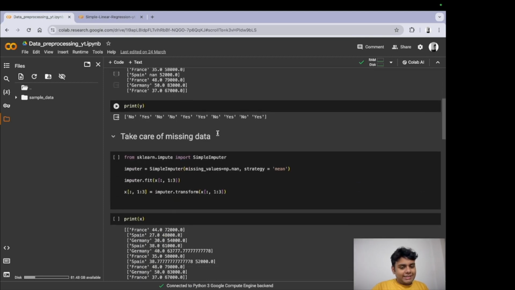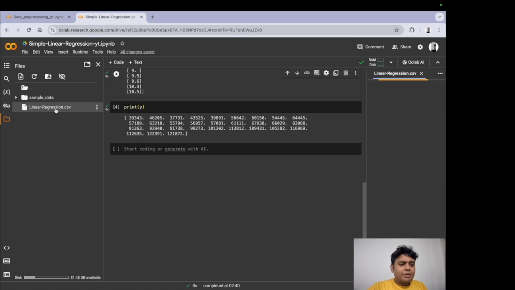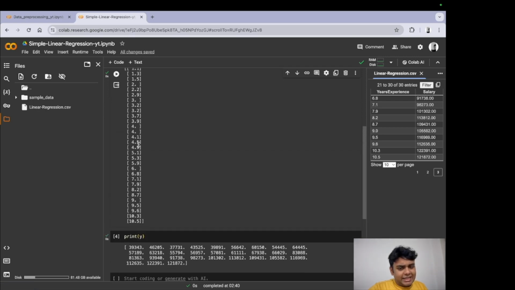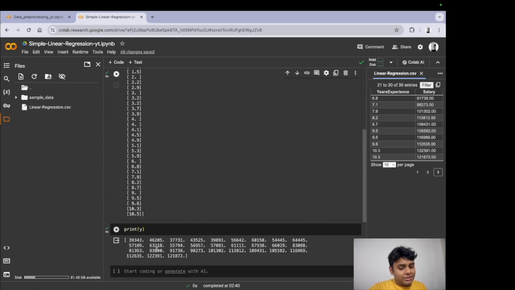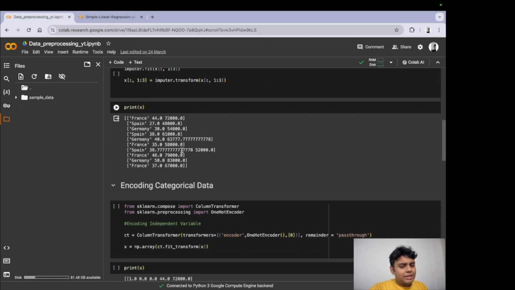Let's move on to the next step, taking care of missing data. So we're just going to visualize the data set again. Now, usually if you have a very large data set, you cannot visualize it manually and check if it has missing data or not. But usually it's a good step to do. But because it's only 30 entries, we're going to do that and check if it has any missing data. We do not have any NaNs, which means we do not have any missing data. So this is not important.